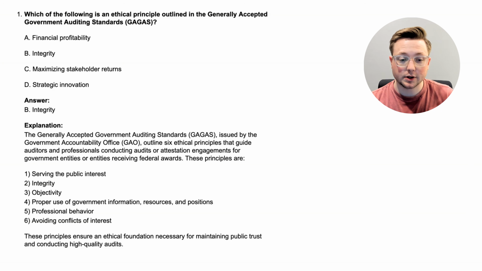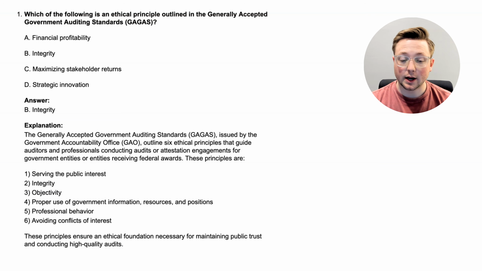1, serving the public interest. 2, integrity. 3, objectivity. 4, proper use of government information, resources, and positions. 5, professional behavior. And 6, avoiding conflicts of interest. So if you want to pause the video, maybe write those down, or maybe think of an acronym to remember those. That'd be great.